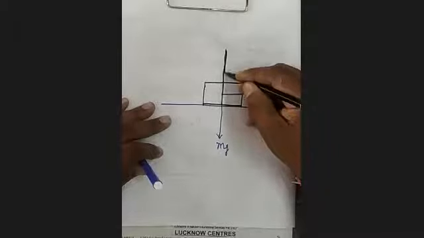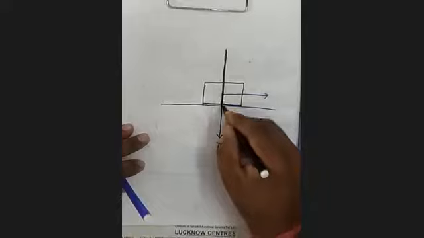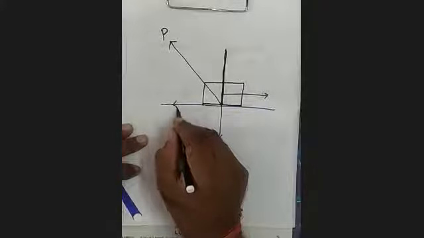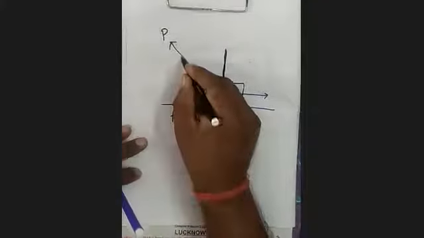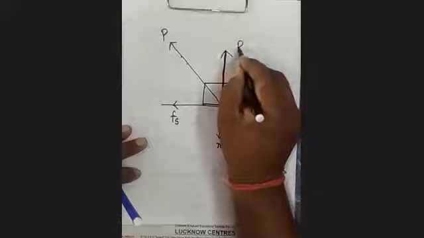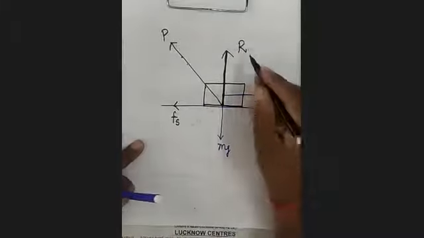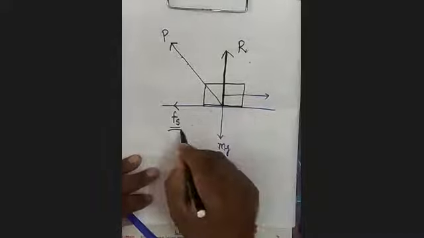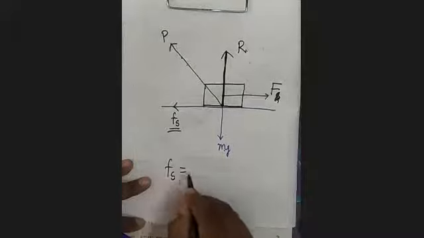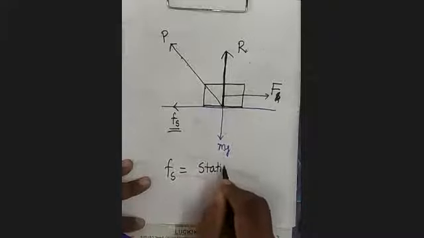This normal reaction force will change, it will incline in this direction. Now it is acting in this direction. This component is Fs, the component of P along the surface. And the component of P normal to the surface is the normal reaction force. R is balancing mg and Fs is balancing the external force. So this Fs we call the static frictional force.